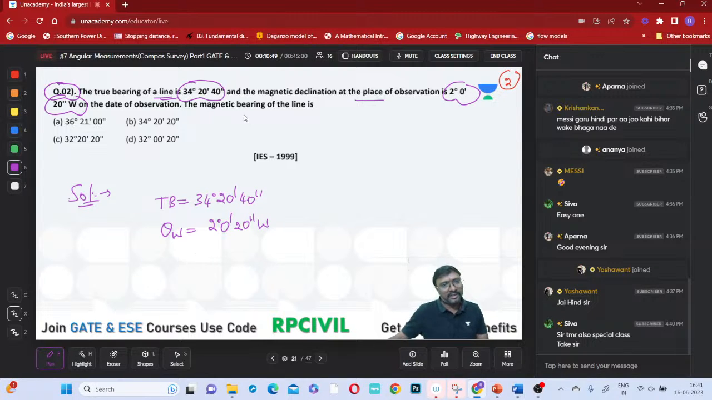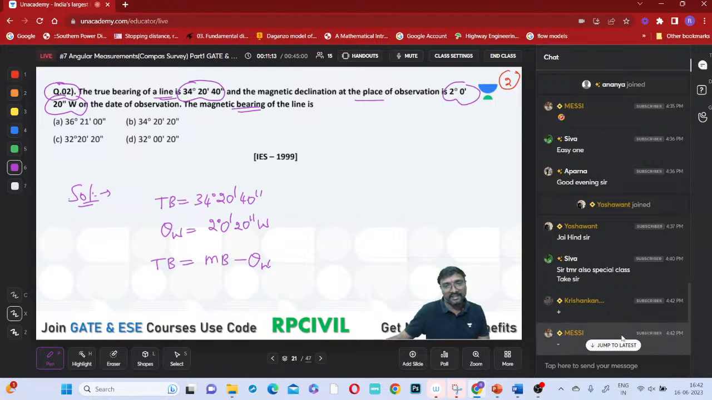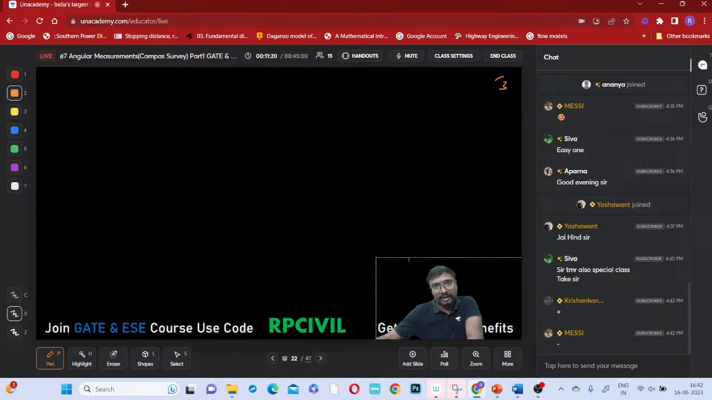So now what is the magnetic bearing of this line? Do you remember that, everyone? True bearing is equal to the magnetic bearing, whenever it is a western declination, minus theta w will come or plus theta w will come, right? Which one will come, everyone? Minus, na? This is our basic equation. Minus will come, okay? Why it is like that, I'll show it. Don't worry, I'll show it.